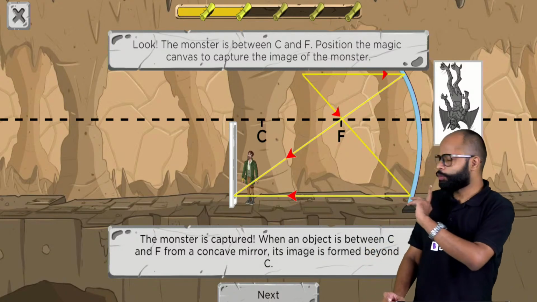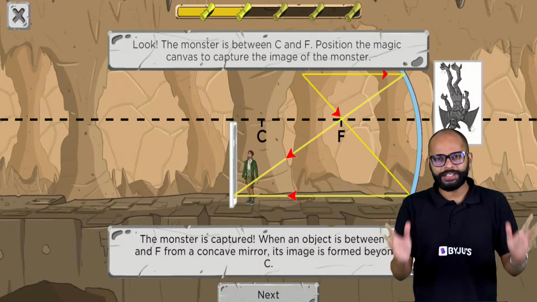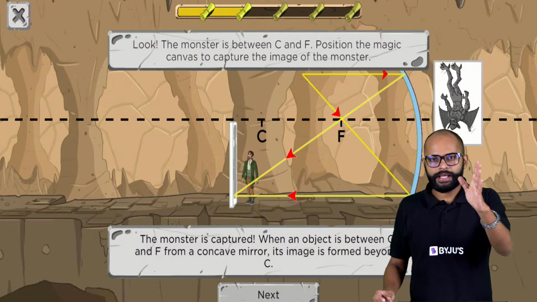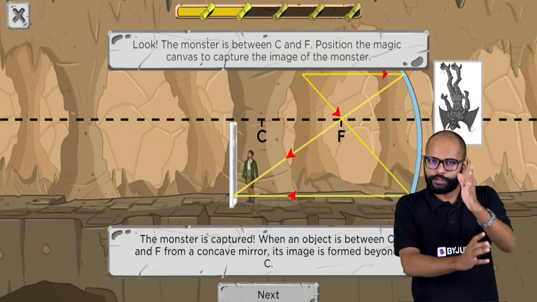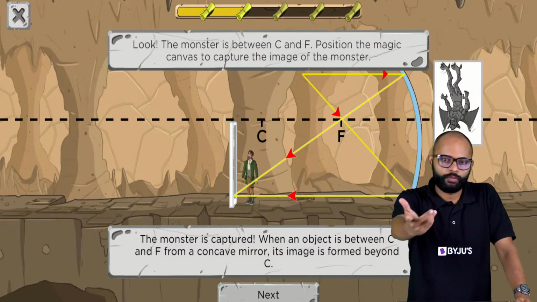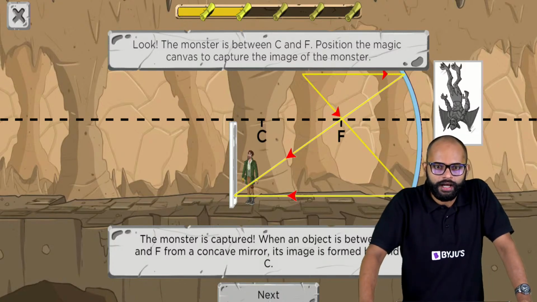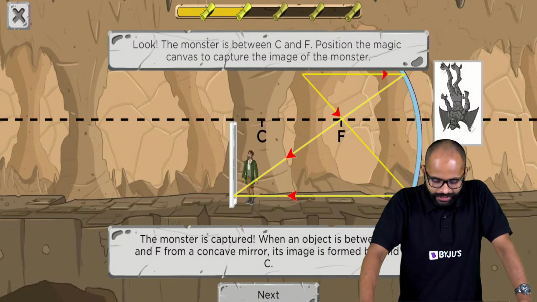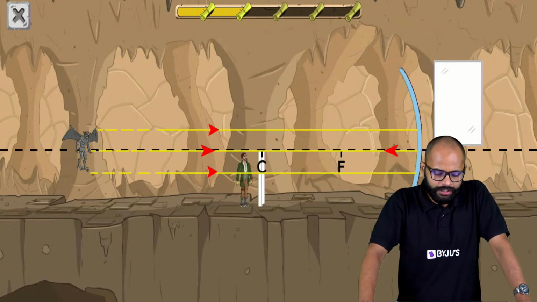Acha, with these two cases which we have done till now, at least the question is clear, right? Monster is there, and wherever you put the canvas, you need to capture the image of the monster so that it does not harm you, whatever, right? Correct? Right? Okay. Let's see the next one.